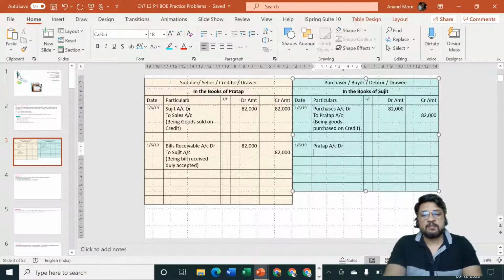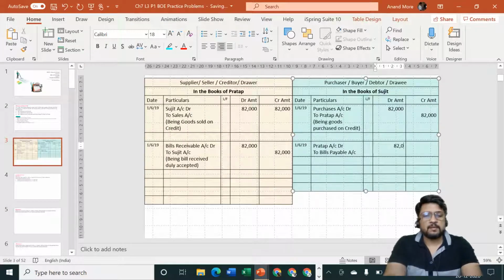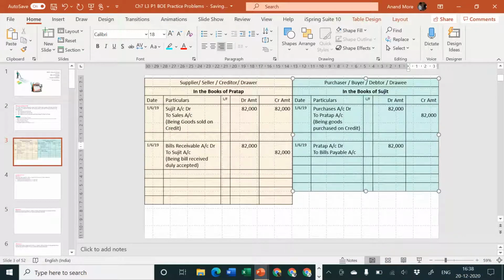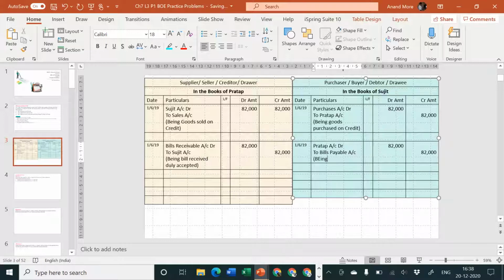That means I'll have to specify 1st of June, Pratap is the receiver, debit the receiver, Pratap account debit to bills payable account. Amount is how much? Amount is 82,000. Being what? Being bill accepted. Simple narration. Being bill accepted. Okay.